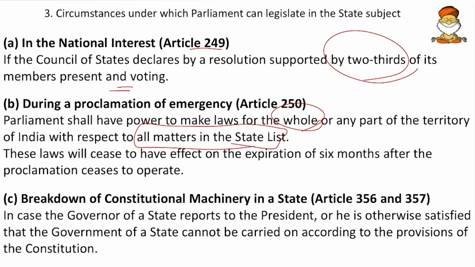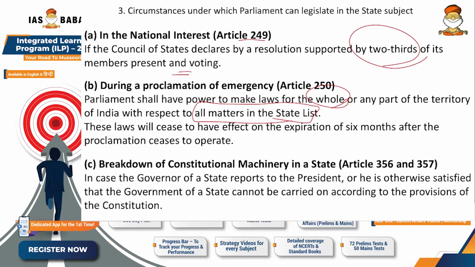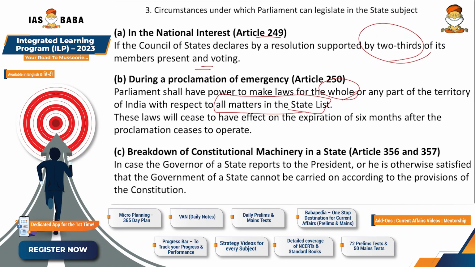Then these laws will cease to have effect on expiration of 6 months after the proclamation ceases to operate. So that means after 6 months of the ending of the emergency, no laws that were enacted in the state list will be applicable anymore. Then the breakdown of the constitutional machinery in the state, that is the state emergency.